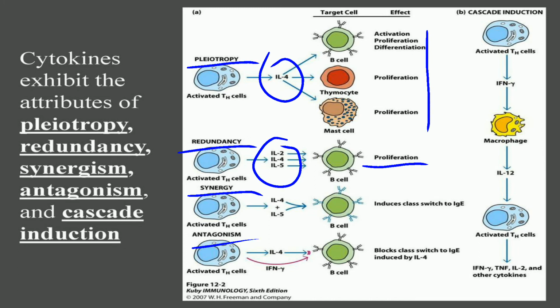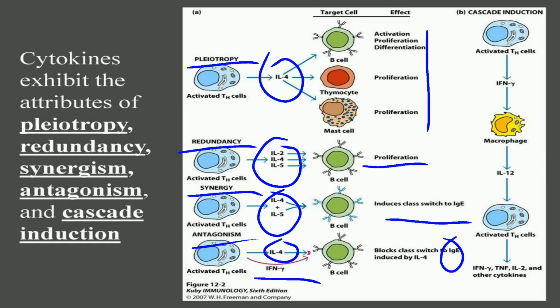Synergy is a combined effect. Interleukin 4 and 5 together activate or induce class switching of the B cell to the immunoglobulin E molecule. Antagonism: there is one effect with interleukin 4, and along with that there is another cytokine called interferon gamma, which will block the B cell class switching to immunoglobulin E. Cascade induction is nothing but a continuity of action.